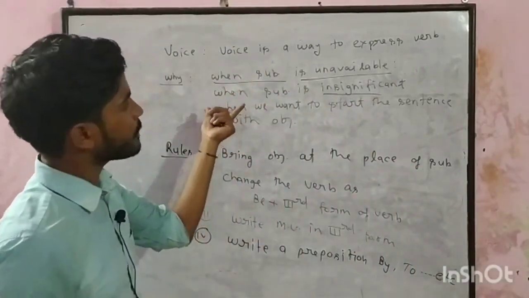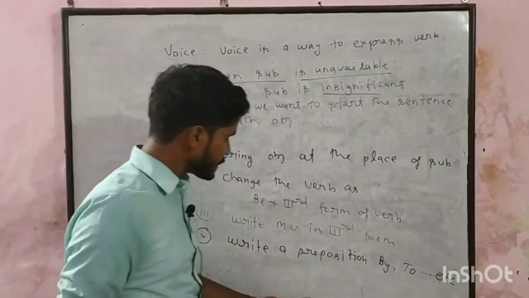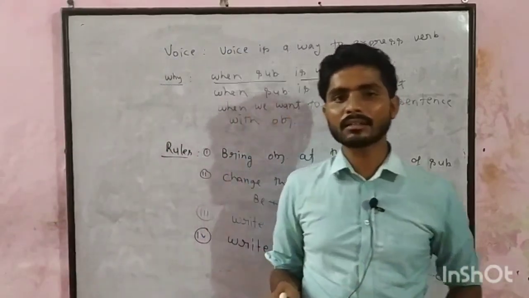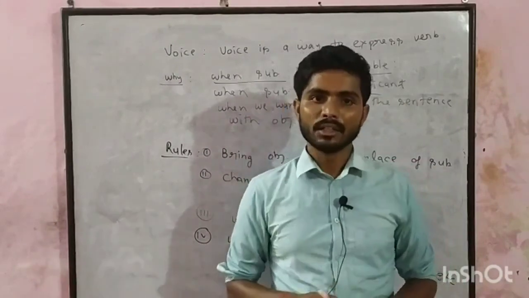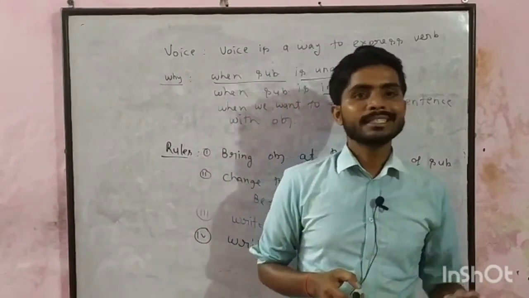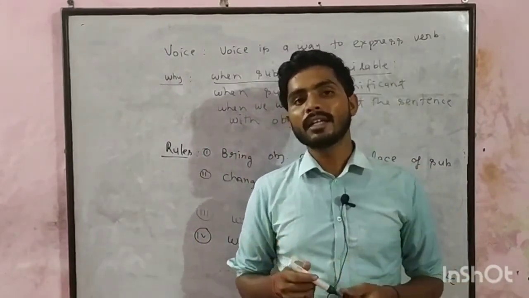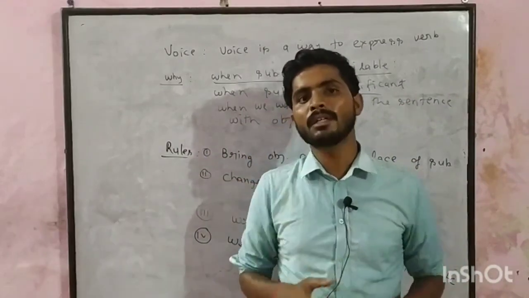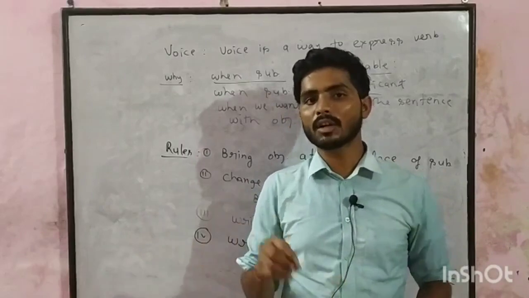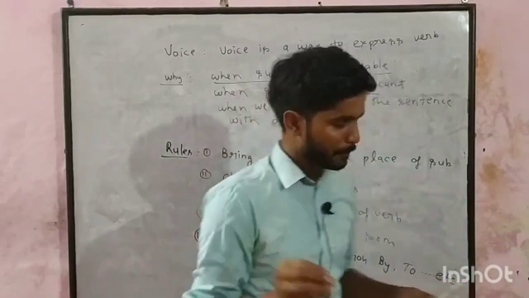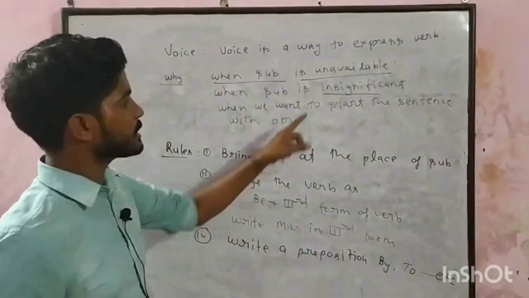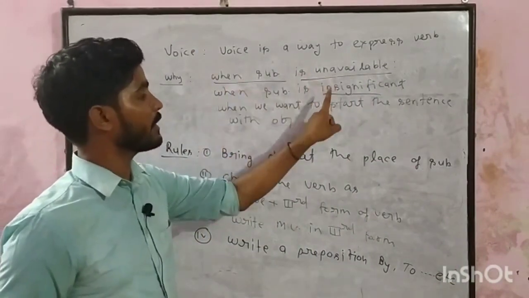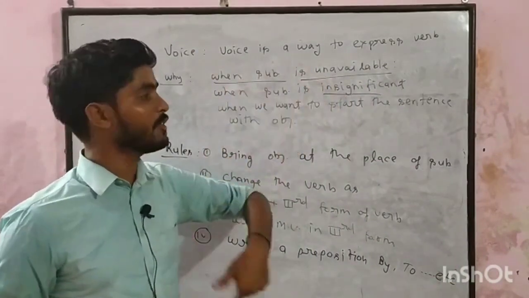When the subject is insignificant, it means that if you want to tell anyone that someone has made the sword, the sword is made of iron and it is almost every time done by a similar person, that is called a blacksmith. In these cases, with the blacksmith and someone, here the subject is unavailable and here the subject is insignificant.